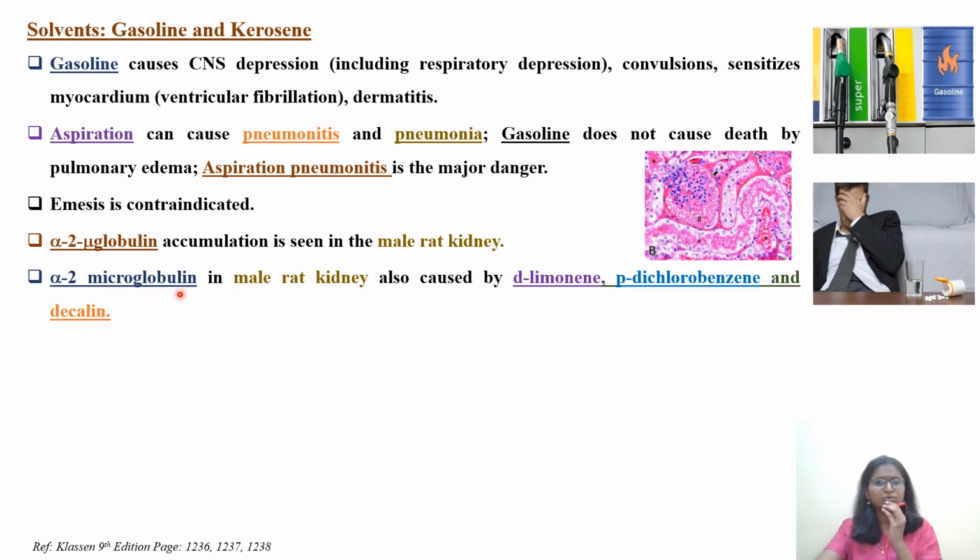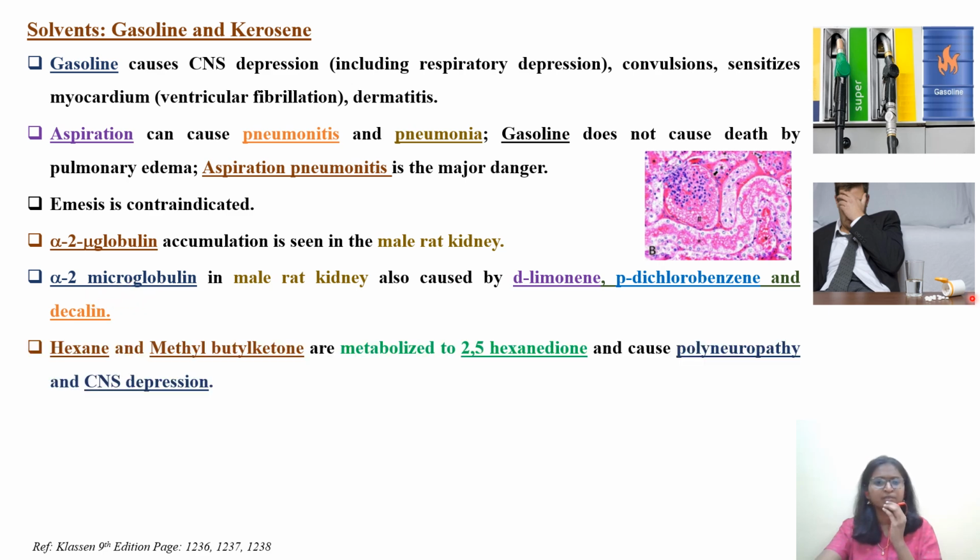Apart from gasoline, what are the other chemicals which cause this alpha 2 microglobulin in male rat kidney? They are d-limonene, para-dichlorobenzene and decalin. You have to remember these three chemicals with respect to alpha 2 microglobulin.